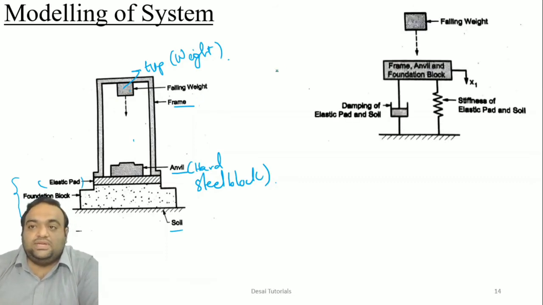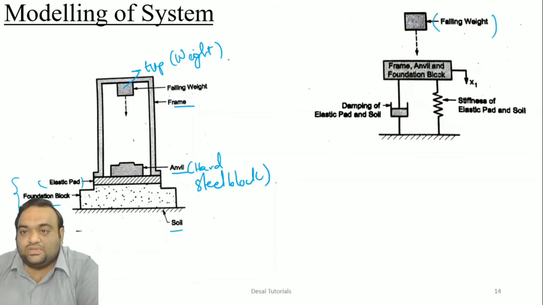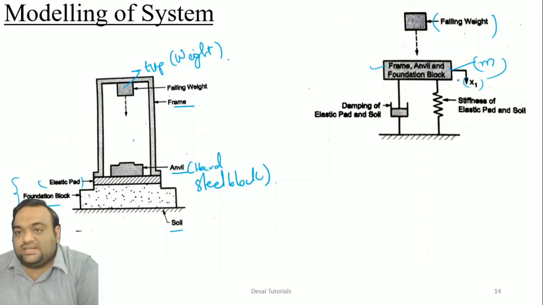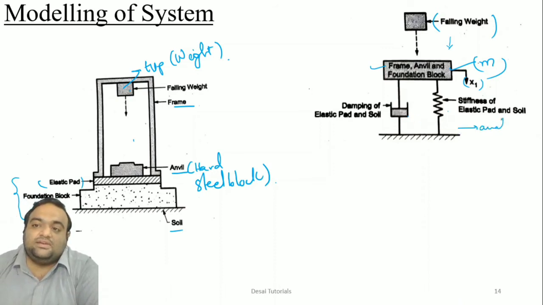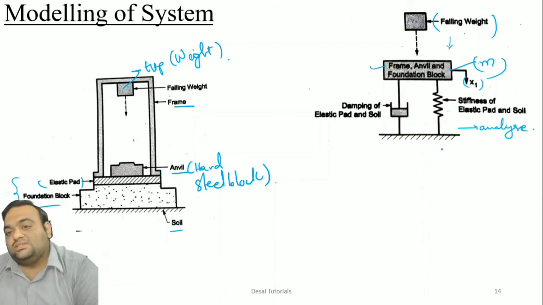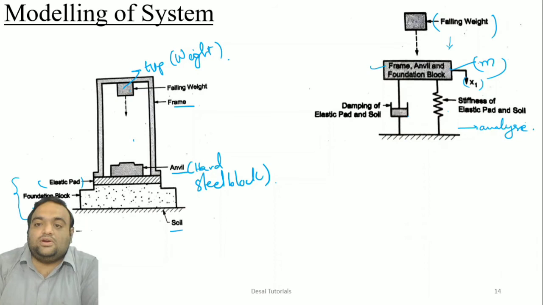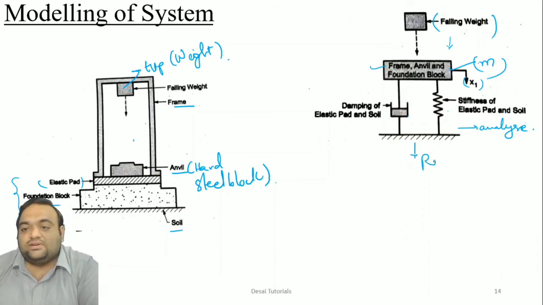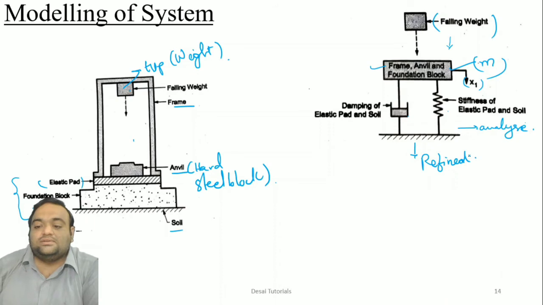So the first step we can do here is, for the falling weight, I merge this frame, anvil and foundation block into one block, that is a mass block, let us say, which is getting displaced in the downward direction due to this falling weight. And I have considered the elastic pad and soil as the stiffness and the damping of our system. Now we can easily analyze this system and calculate what will be the effect on this solution.